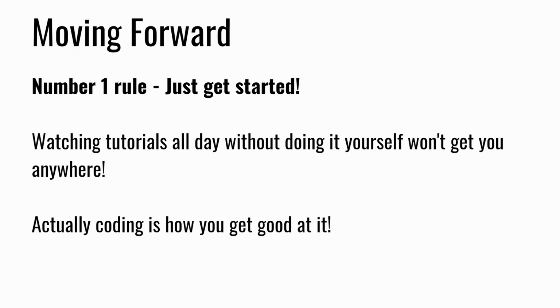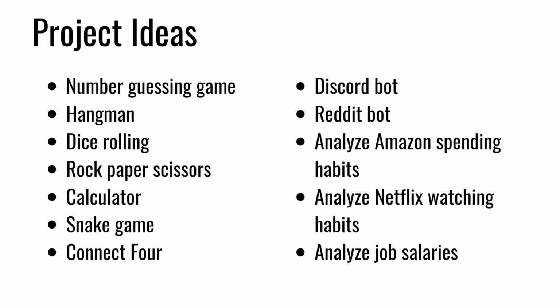If you're completely lost on where to start, I've compiled a list here for you with a ton of different project ideas. Just pick one of these that interest you and see what you can do. There's a few simple game ideas like a number guessing game, hangman, dice rolling, rock, paper, scissors, tic-tac-toe, and so forth. If you want to get more advanced with your games, you can build something like the snake game or something like Connect 4. And another popular project among intermediate programmers is building a calculator app. If building bots interest you, you can try making a Discord bot or a Reddit bot in Python or something like that.